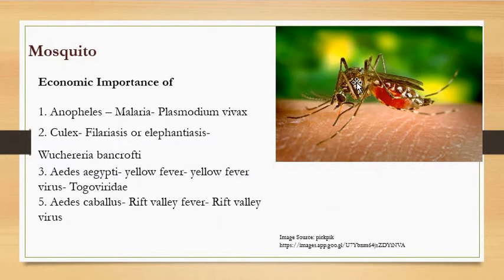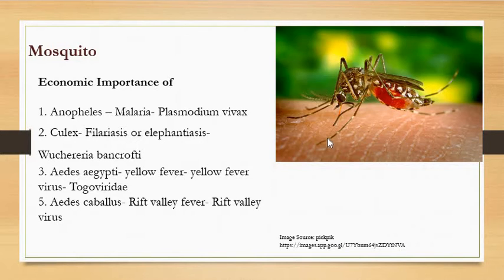So in a mosquito also, there is a single pair of wings present on the mesothorax, whereas the second pair of wings, which was supposed to be present on the metathorax, is modified into a halter, that is a balancing organ.